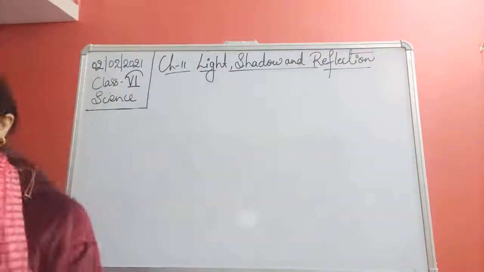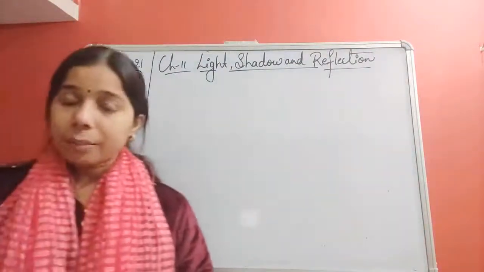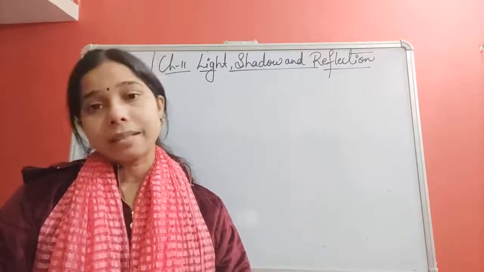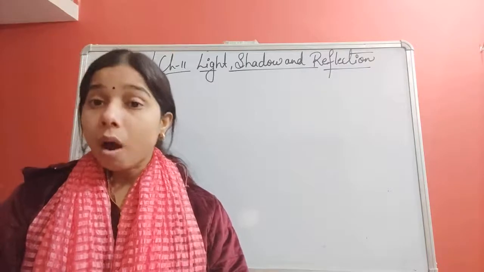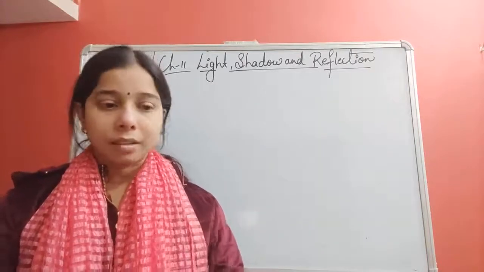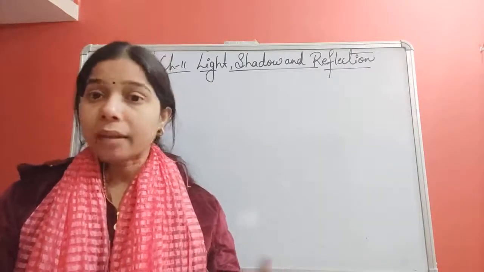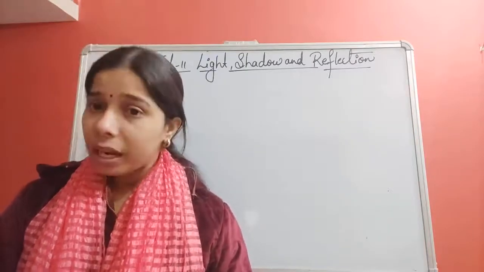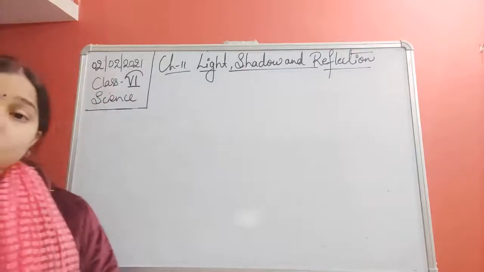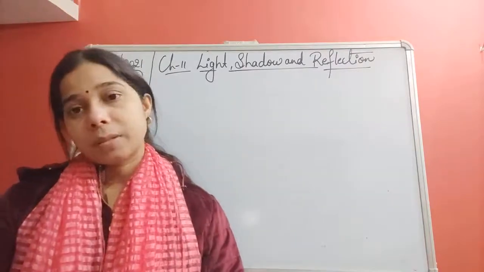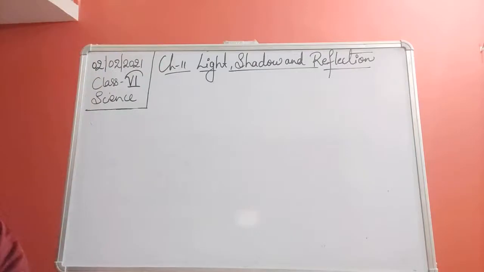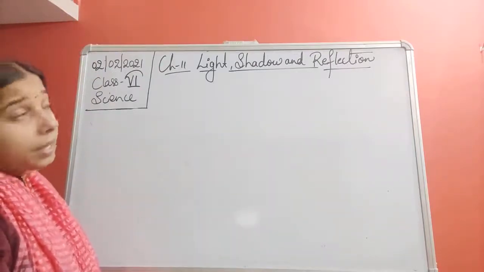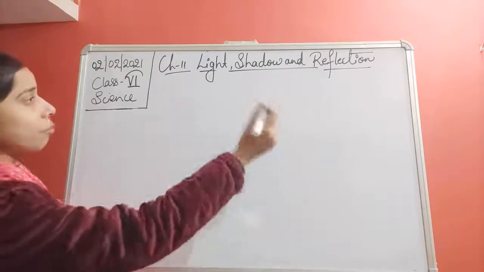Luminous examples: the sun, electric bulb, firefly, students, tube light. These are all examples of luminous objects. Non-luminous: chair, plastic, earth, planet, moon. They do not have their own light, so we will say that they are non-luminous objects. Now, moving on, we have seen the different types of light. Now let us see the different types of objects.